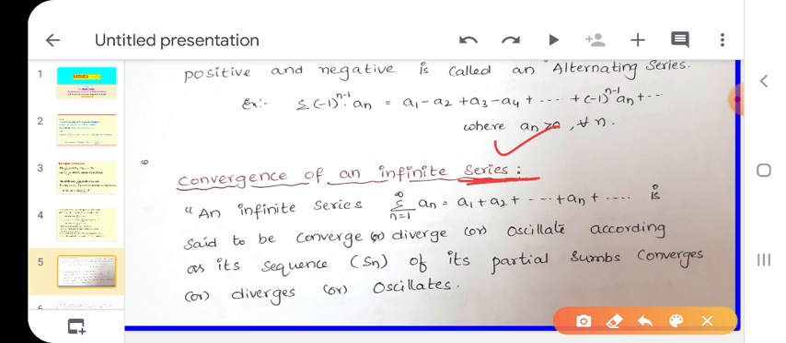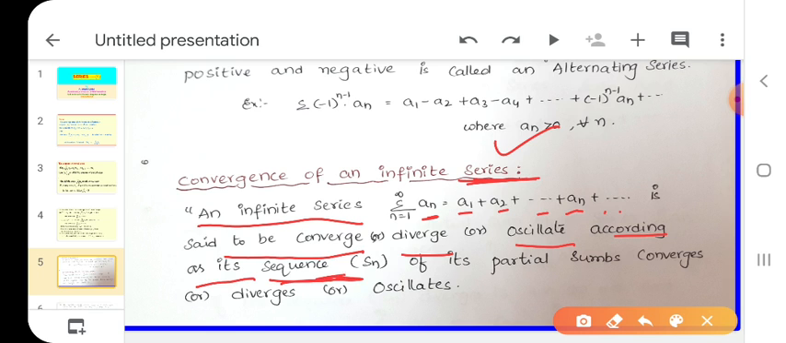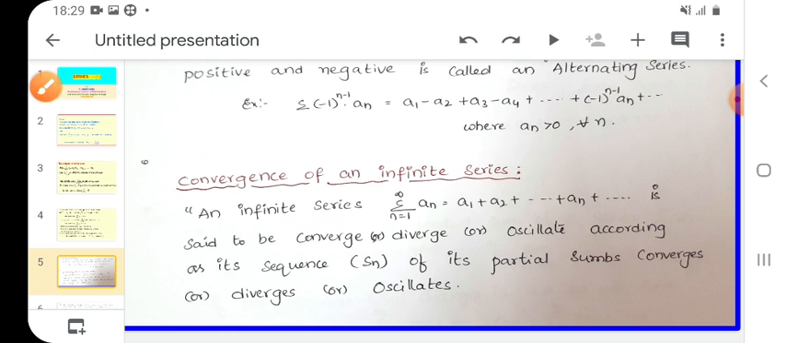Otherwise, no. See here, an infinite series, summation n equals 1 to infinity of an equals a1, a2, a3 and so on, an and so on, infinite terms. So we call it an infinite series. It is said to converge, diverge or oscillate. How can you find whether the given series converges, diverges or oscillates? According as its sequence of partial sums converges, diverges or oscillates.